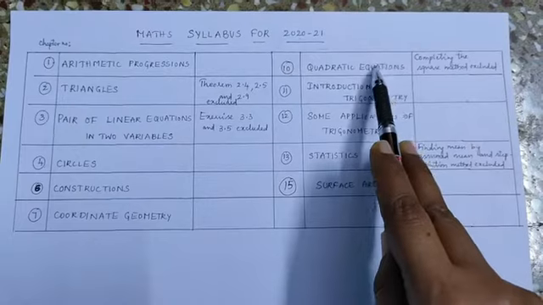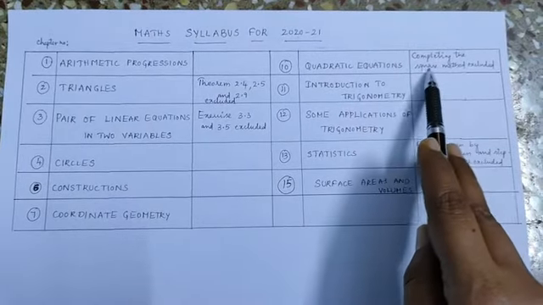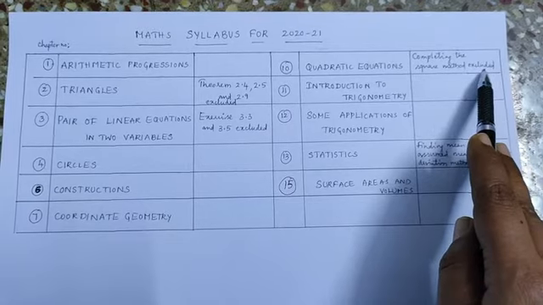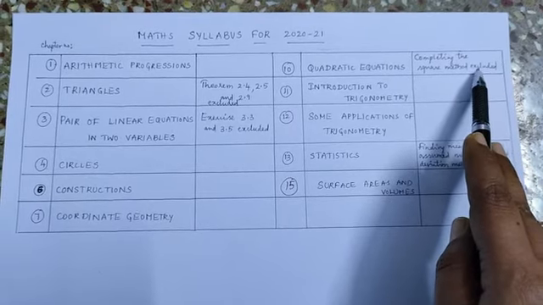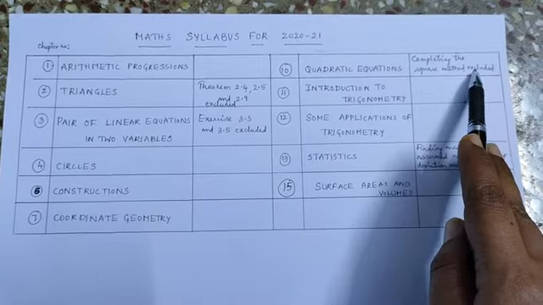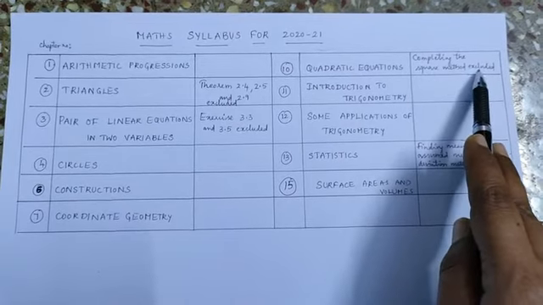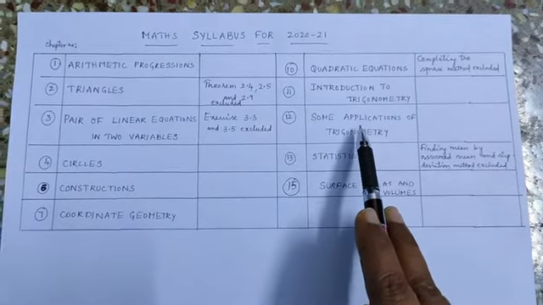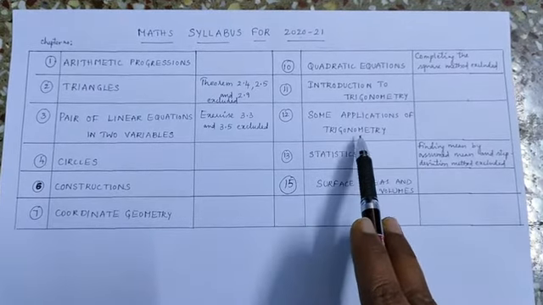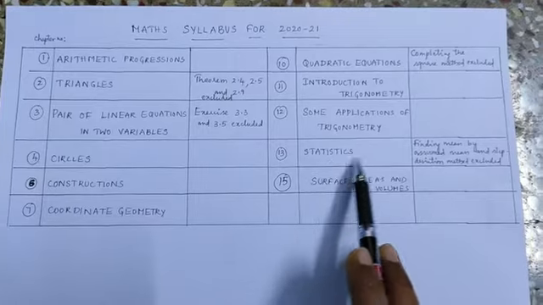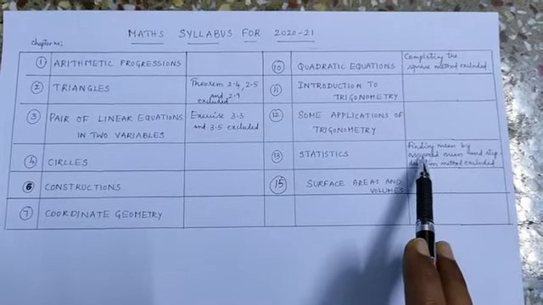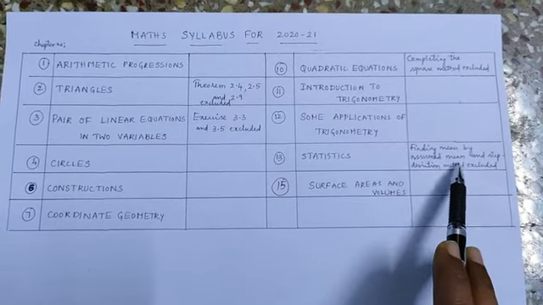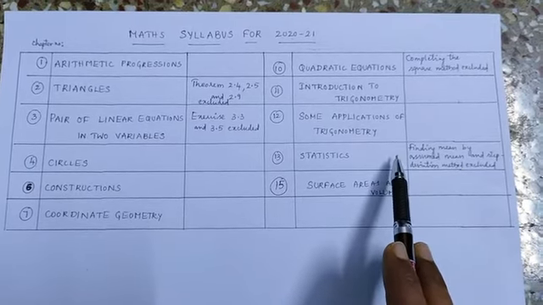Then in quadratic equations, the completing the square method alone is excluded. So the remaining formula method and factorization method are there. Please have a look at it. Here the complete the square method is excluded. Then the complete chapters, introduction to trigonometry, and some applications also, you must learn completely. Then in statistics, finding the mean by assumed mean and step deviation method is excluded. So we have finding the mean by the direct method only.